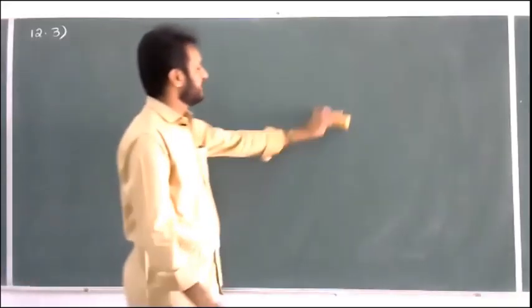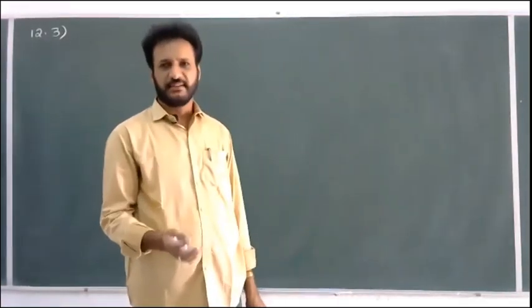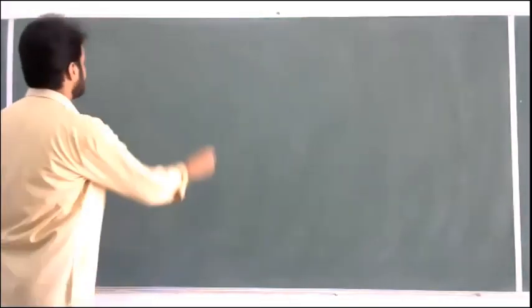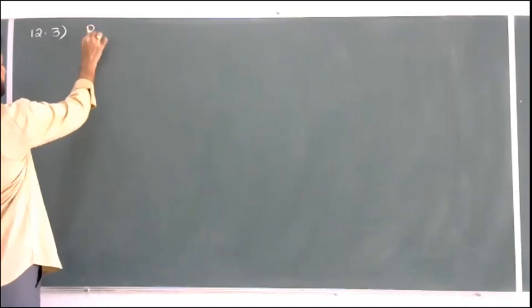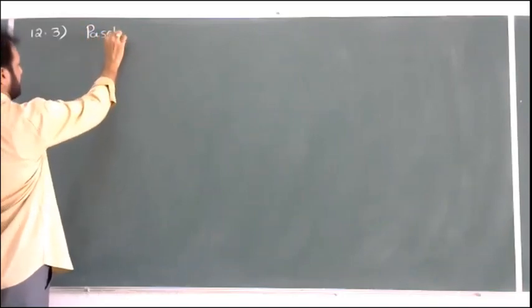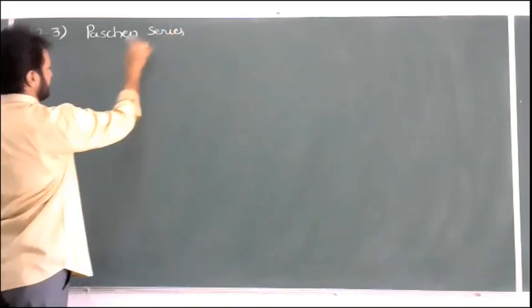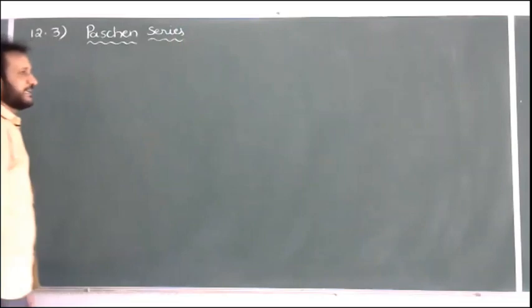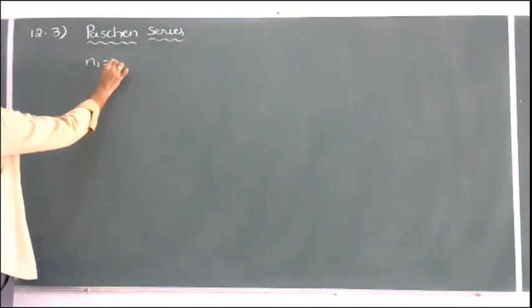In the notes, for all the spectral series, I already calculated both the shortest and the longest wavelength. But here, they asked for the shortest wavelength of the Paschen series, so I'll take the Paschen series. For the Paschen series, the least principal quantum number n1 is equal to 3.